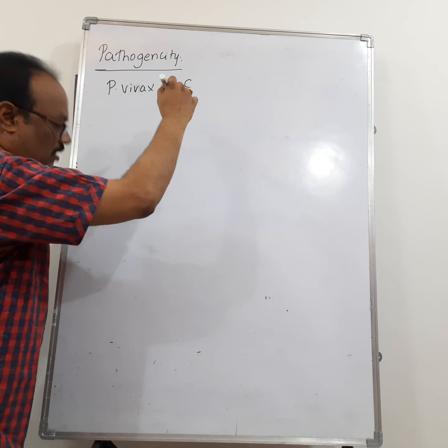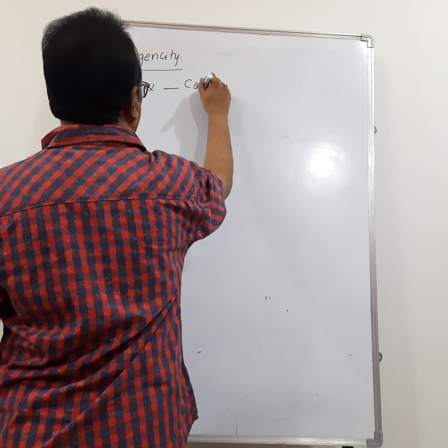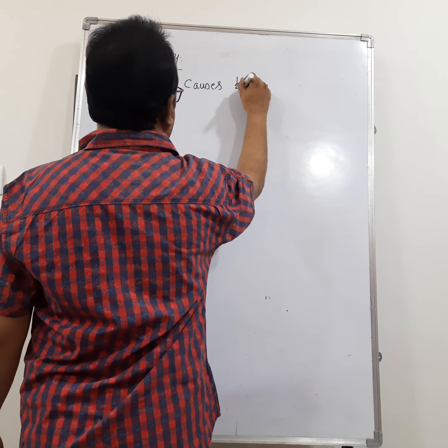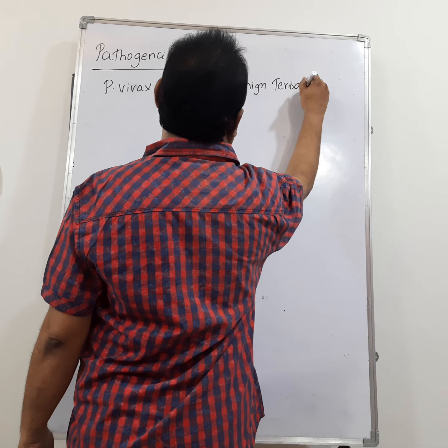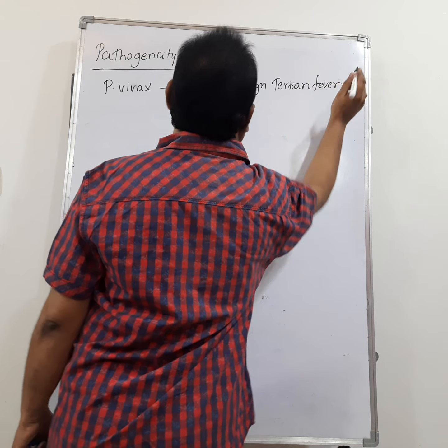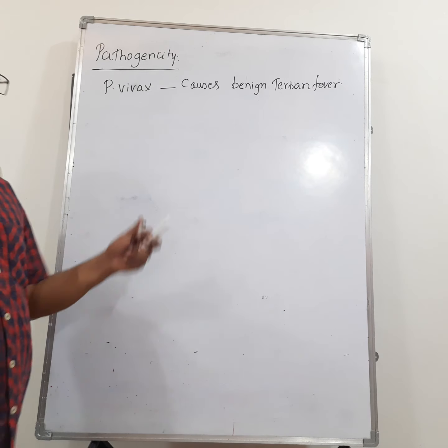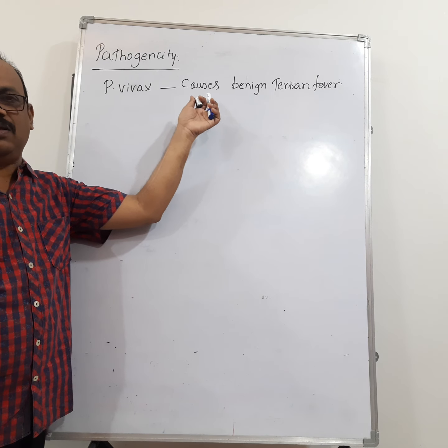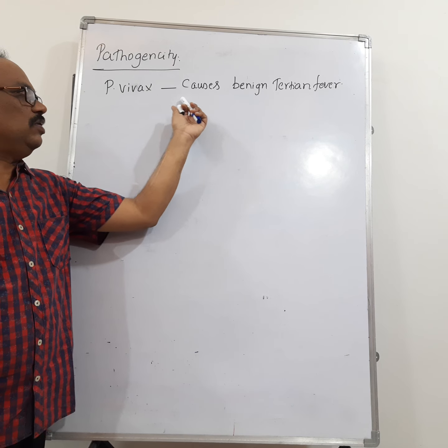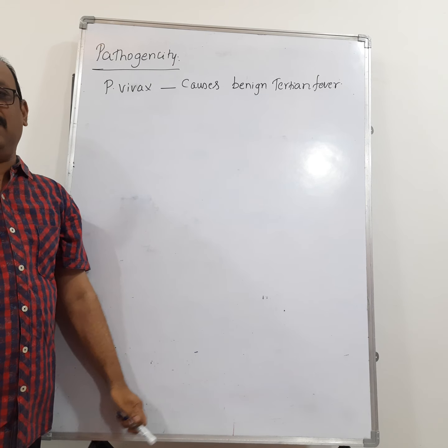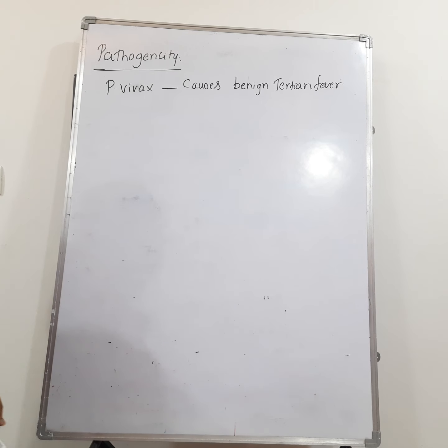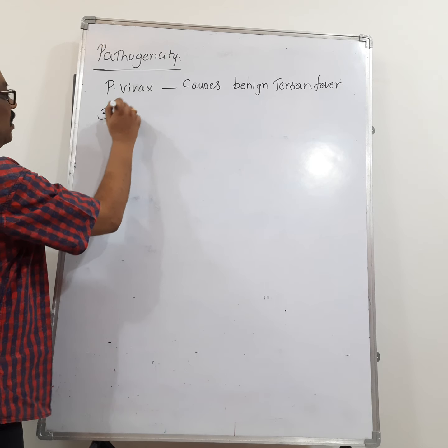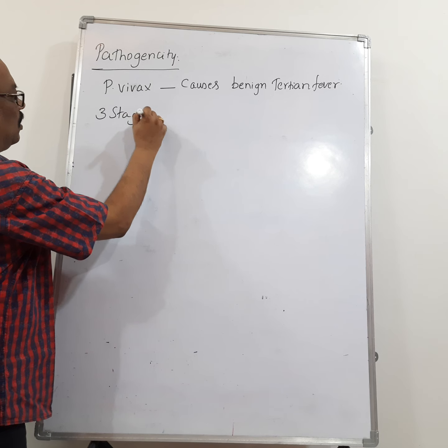So Plasmodium vivax causes benign tertian fever. I told you in the previous class that tertian means the fever which repeats on every third day. So it causes a fever called benign tertian fever. In the malaria fever, there are 3 stages. What are those 3 stages?